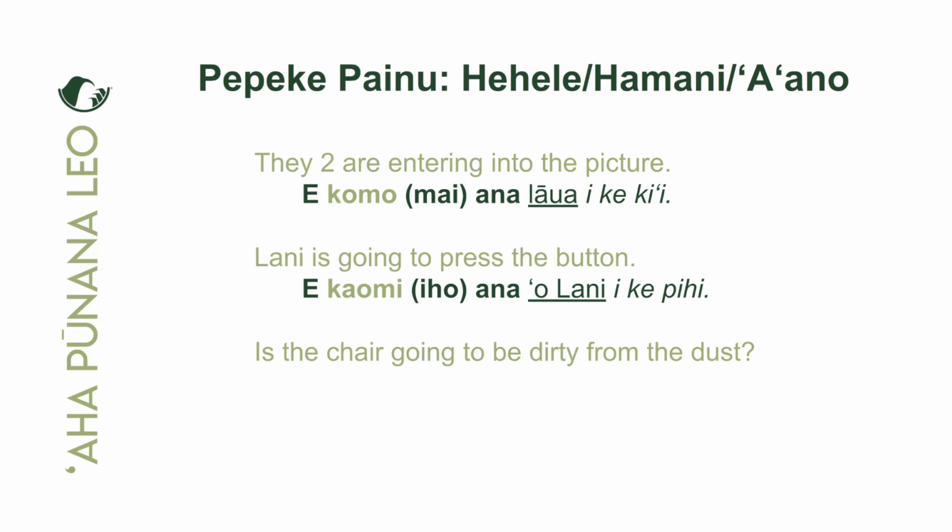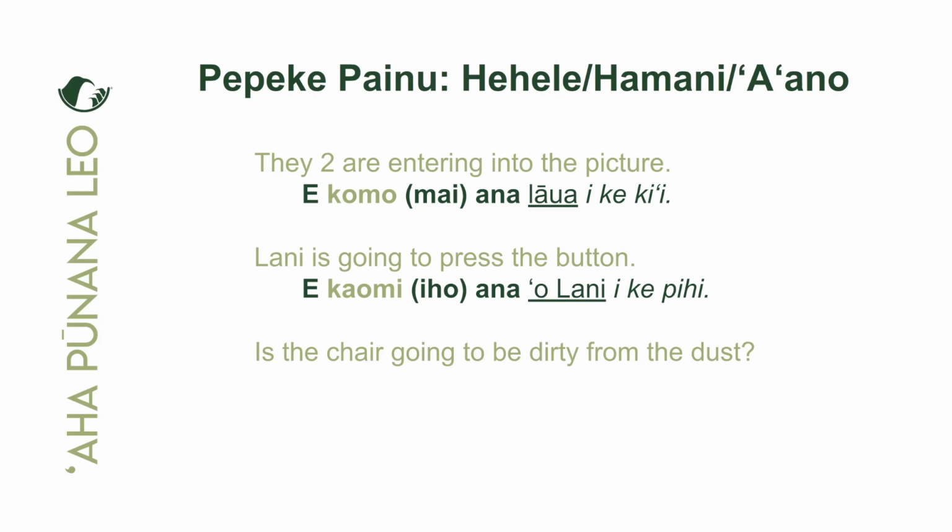Okay, so e lepo ana, what's going to become lepo? The chair. Noho, right? What is the cause of this? Yeah, we're trying to find out what is the reason for it to become dirty. I ke ehu lepo, lepo is the word for dust, ehu lepo, lepo without ʻokina. So in ʻŌlelo Hawaiʻi, the question should be e lepo ana ka noho i ke ehu lepo.